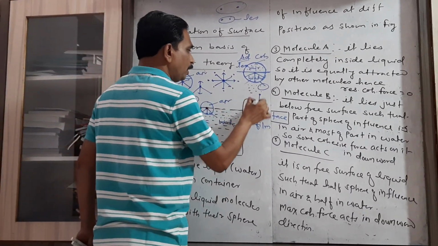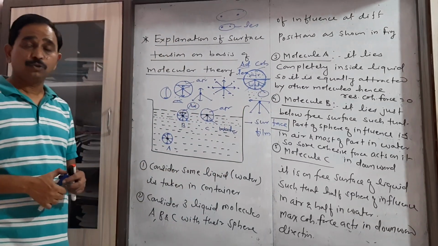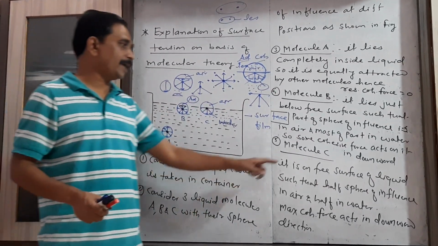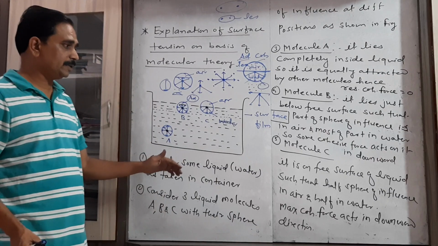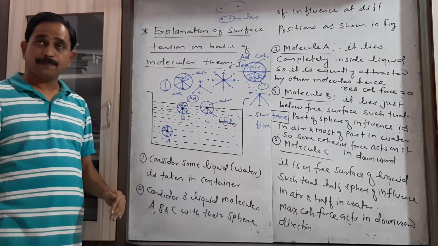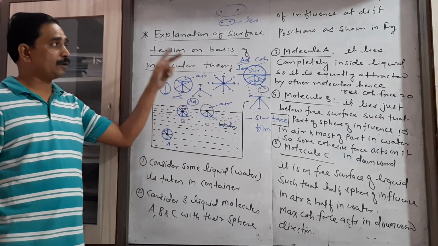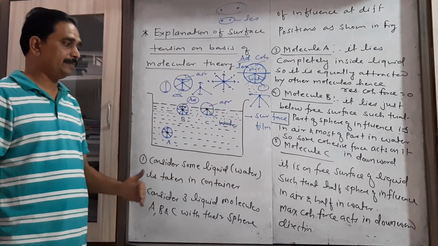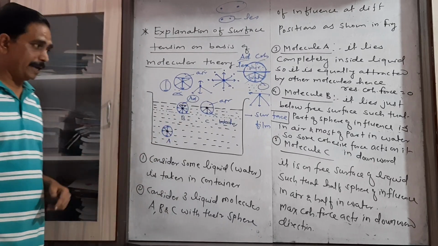And that's why here only the cohesive force acts in downward direction. So maximum cohesive force acts on the molecule C. So that's why right here the molecule C is present on the free surface of the liquid in such a way that half sphere of influence is in air and half sphere of influence is in water. Now though half sphere is in air and half is in water, these forces are not equal in magnitude because less number of air molecules are present in the lower half. Maximum cohesive force acts on the molecule C in downward direction.